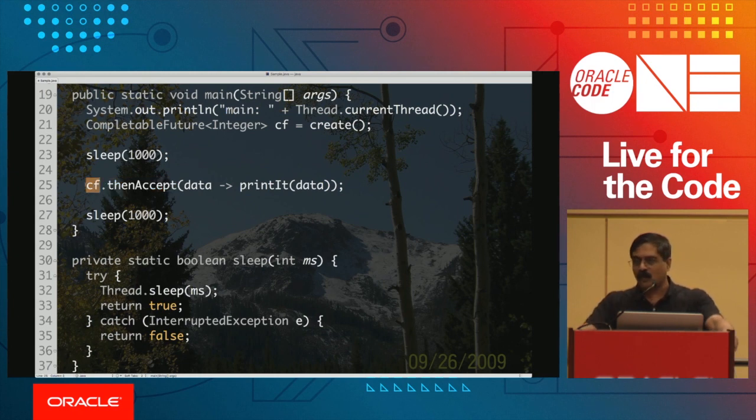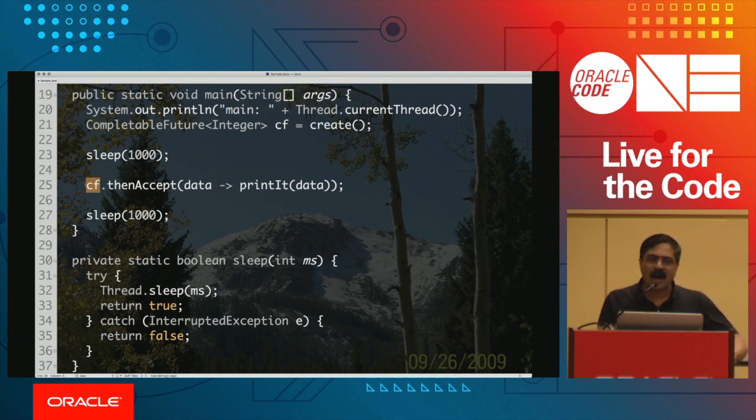Remember, this completable future is in the pending state at this point, and then of course it could resolve or it could reject it. Well, by the time you got to that highlighted piece of code, the completable future is no longer pending, it is resolved. So because it's resolved, it immediately ran on the main thread. You don't have to block for a result that's already ready.